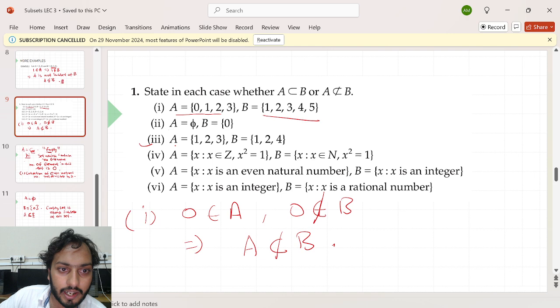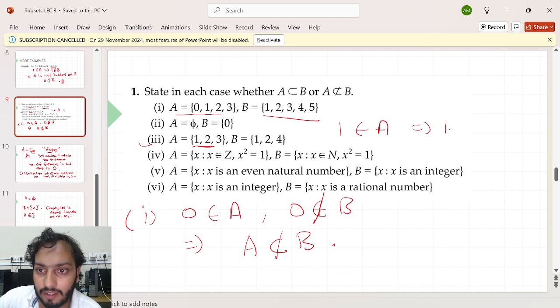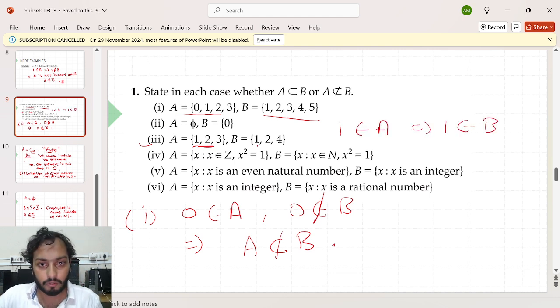In my third part, they are saying A is the collection of 3 elements, 1, 2, and 3, and B is the collection of again 3 elements, 1, 2, 4. Can you say they are subsets of each other? Both contain the same elements. So let me check. The set A, 1 is in set A. Can you find 1 in B also? Yes, 1 is in B also.